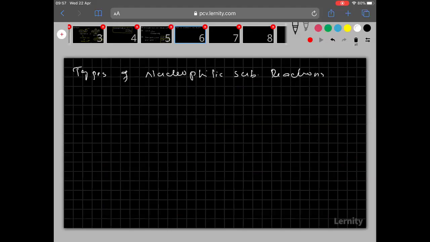Put the heading, types of nucleophilic substitution reactions.